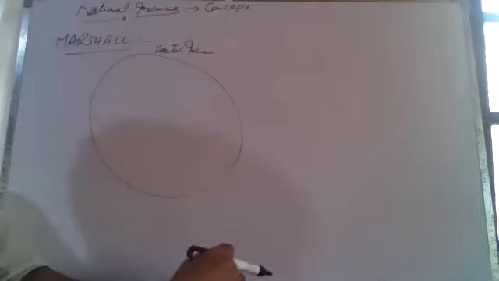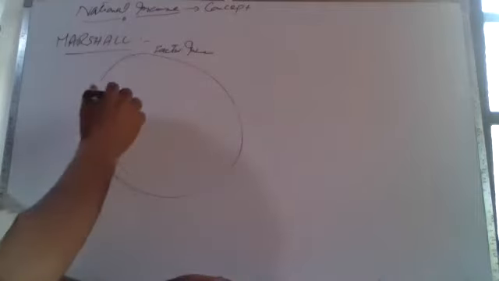Some people explain national income in terms of factor incomes. That is one of the versions of national income, national income in terms of factor incomes. And some explain it in terms of production of goods and services. And some explain it on the basis of expenditure made on goods and services during 1 year. Let's leave Marshall for a while. One of the versions of national income is in terms of factor income.